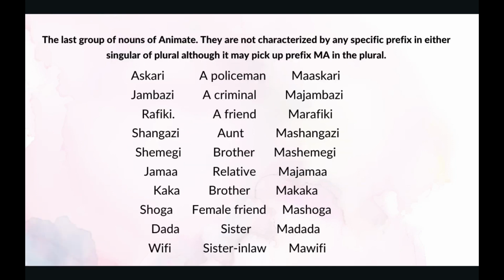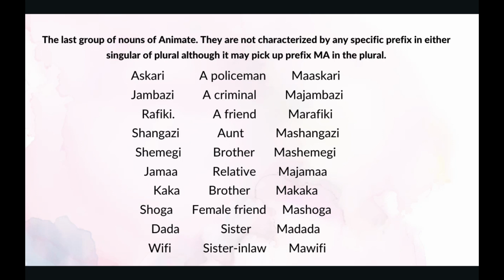The last group of nouns of animate, they are not categorized by any specific prefix in either singular or plural, although it may pick up prefix ma in the plural. An example, askari. Askari is a policeman. A policeman in plural is maaskari.